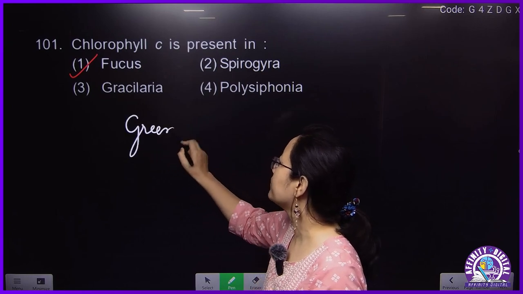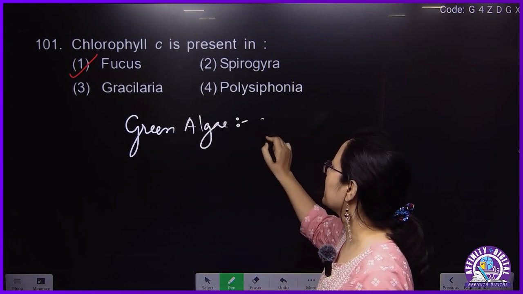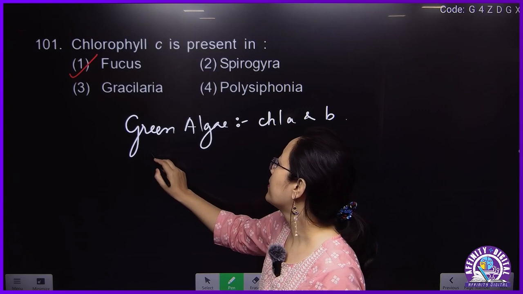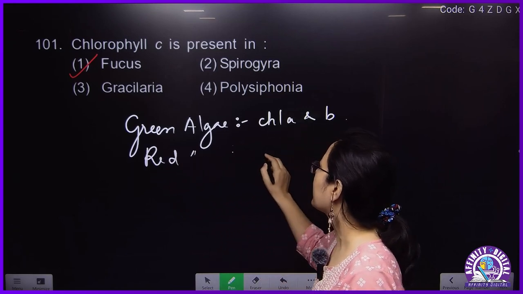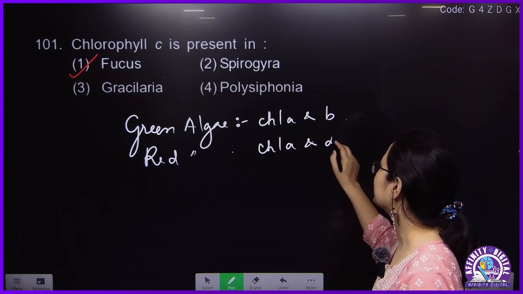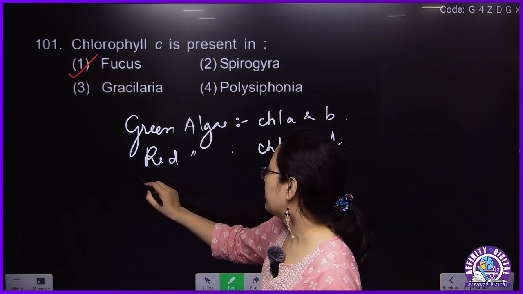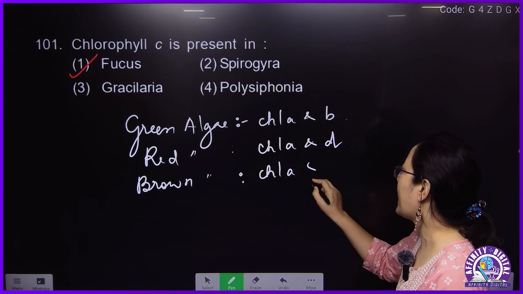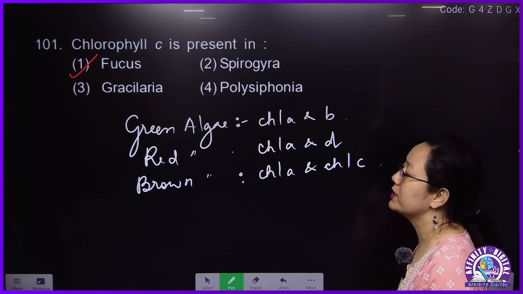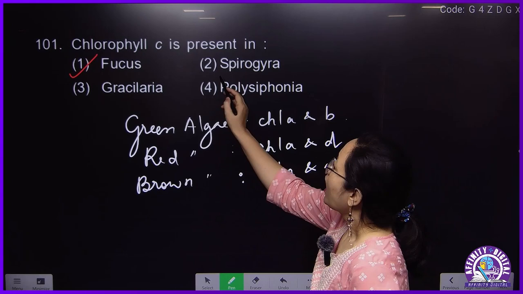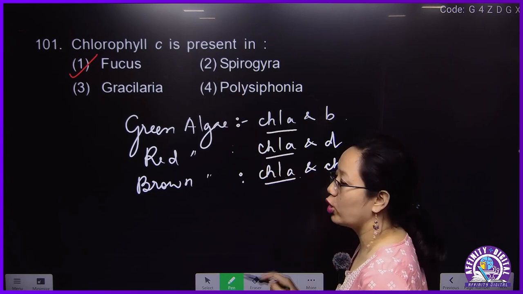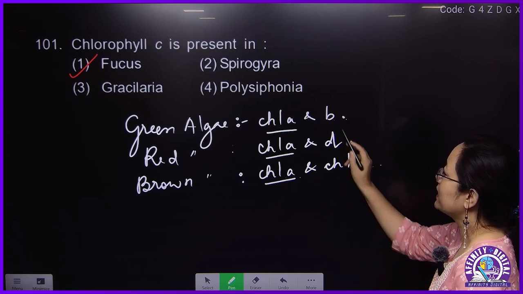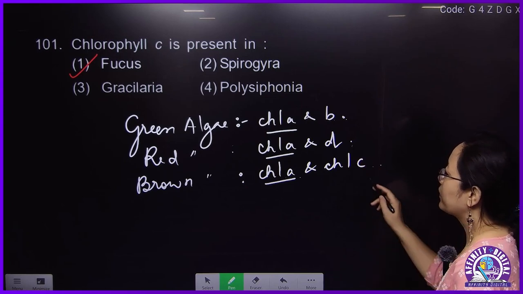In the case of green algae, the pigments present are chlorophyll A and B. In red algae, chlorophyll A and D. And brown algae, Phaeophyceae, have chlorophyll A and chlorophyll C. So chlorophyll A is common for all of them, and among the other pigments, B is in green algae, D in red algae, and the brown algae will have chlorophyll C.